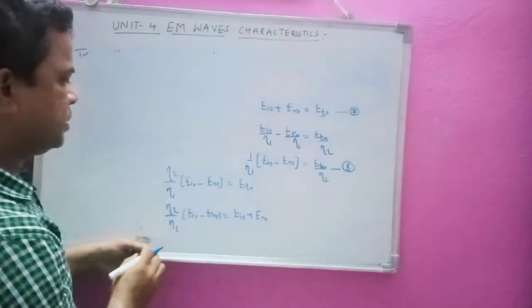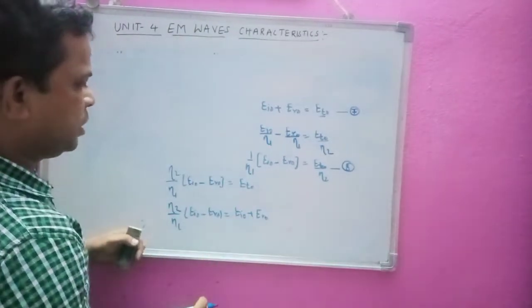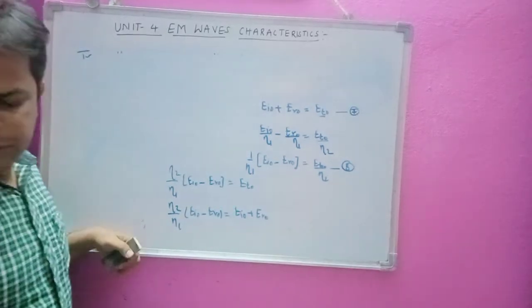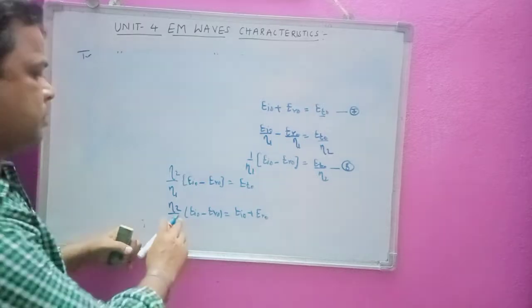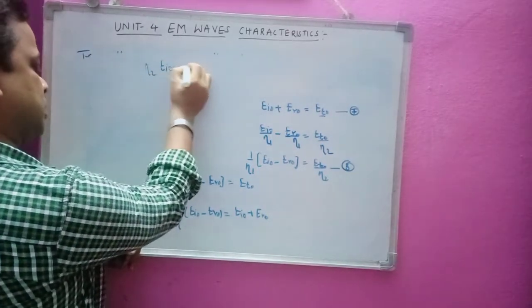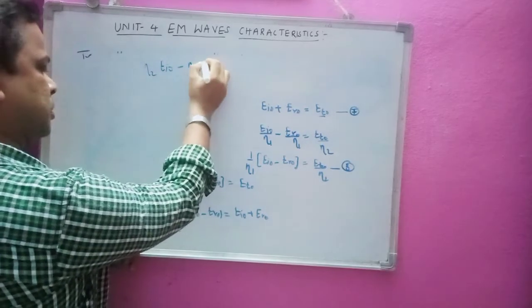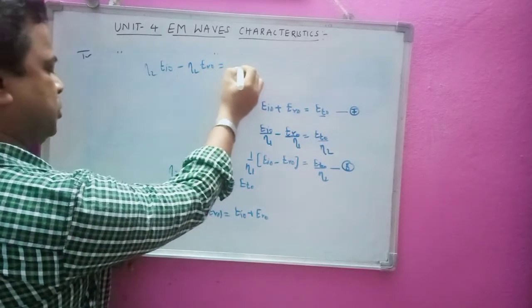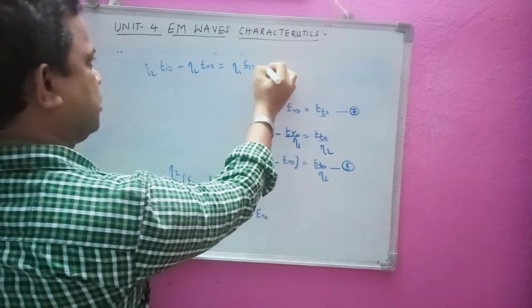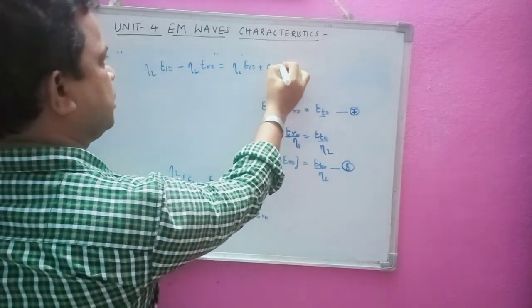Let us see what happens. So I will take the cross multiplication. I want to get the incident to the reflected field here, that is eta 2 of EI 0 minus eta 2 ER 0, that is equal to eta 1 EI 0 plus eta 1 ER 0.